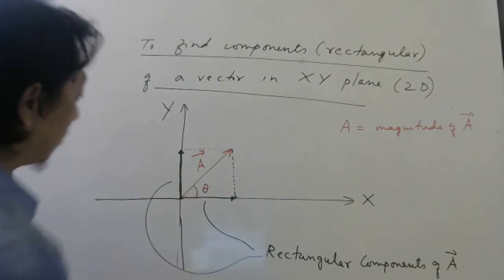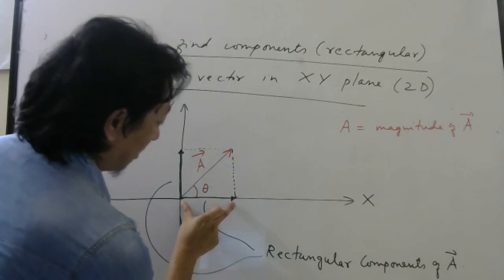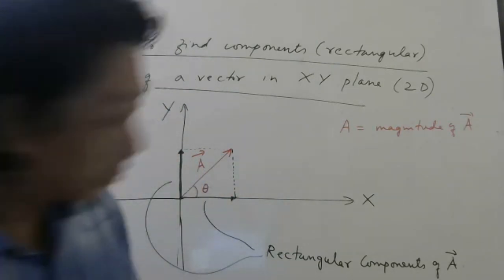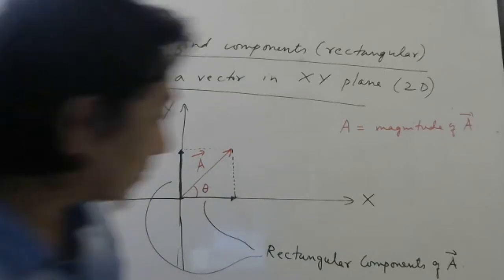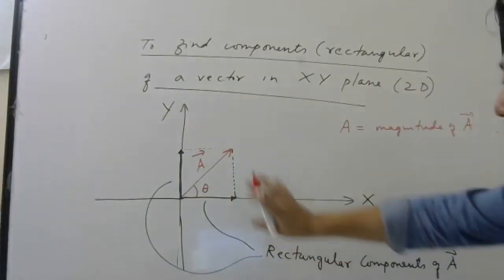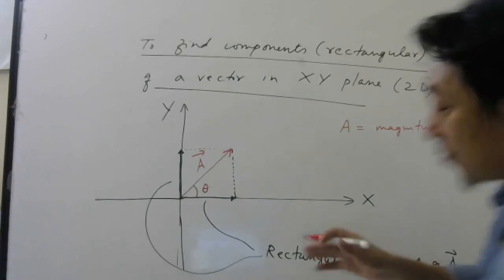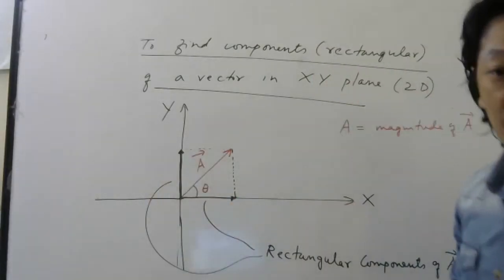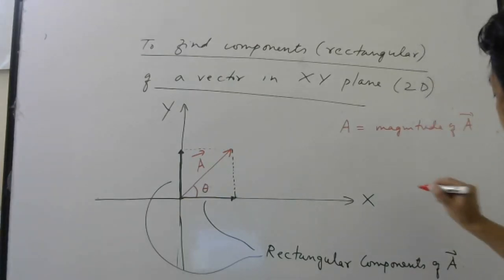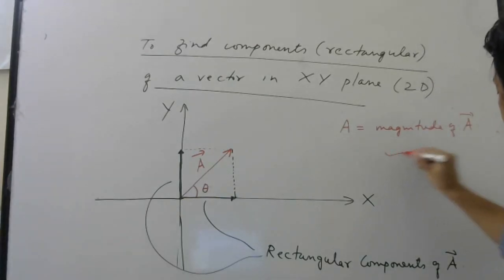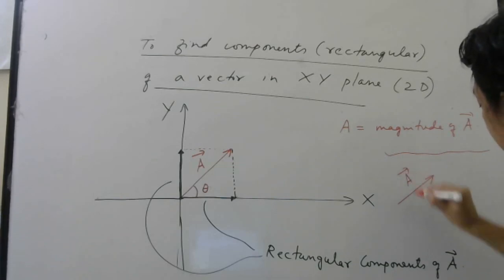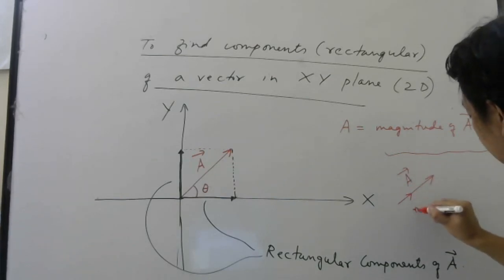Next class, we will try to find the length of this and the length of this. But before I stop the class, up to here you write. We have not finished the topic because we have to find this length and this length. Before I do that, tell me what was the relation between this vector A bar and this unit vector n cap.